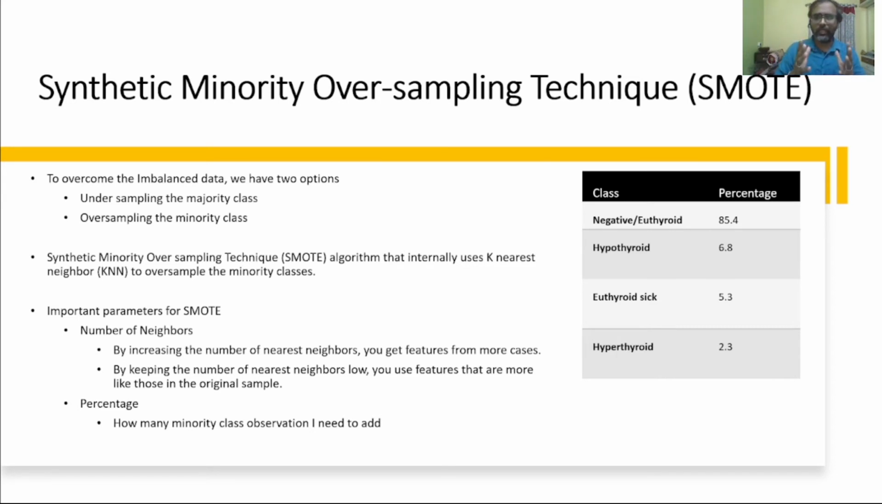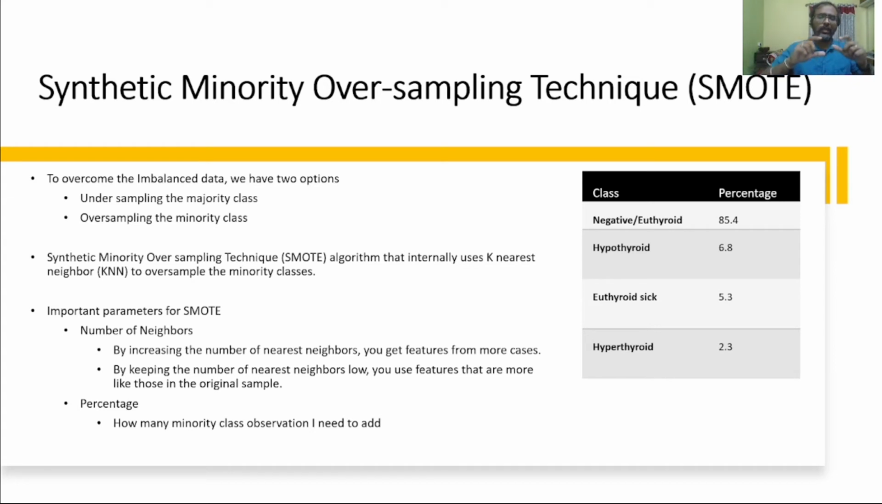There are two options when you want to overcome imbalanced data. One is undersampling. That won't make sense because we are deleting real data that may help your model understand better. The second option is oversampling the minority classes, in our case hypothyroid, euthyroid sick, and hyperthyroid. But there is a catch here: how can I oversample it? I definitely don't want to go with random oversampling, because that may lead to some statistical issues.